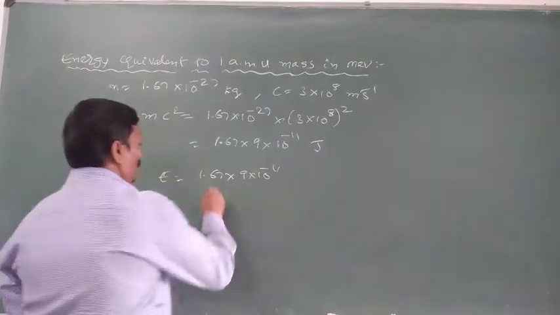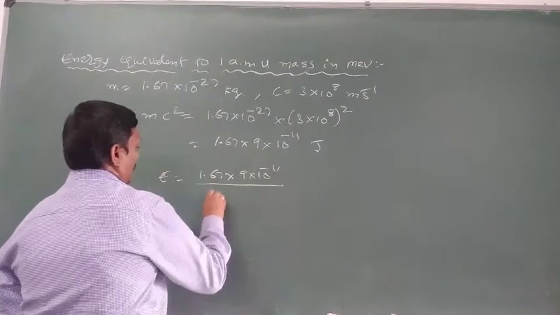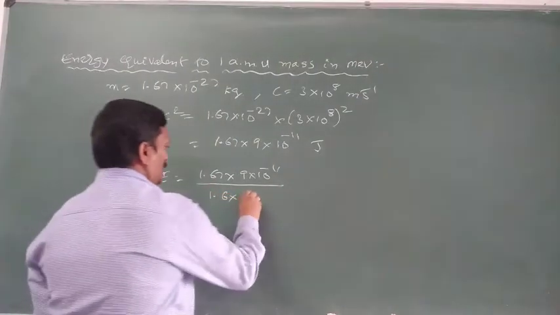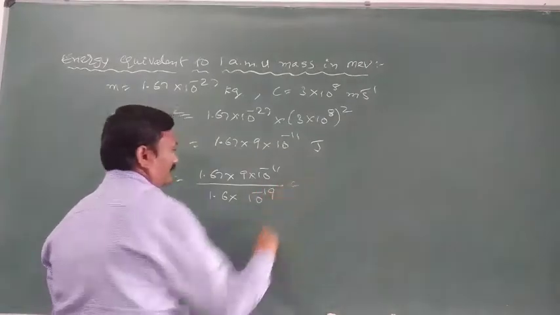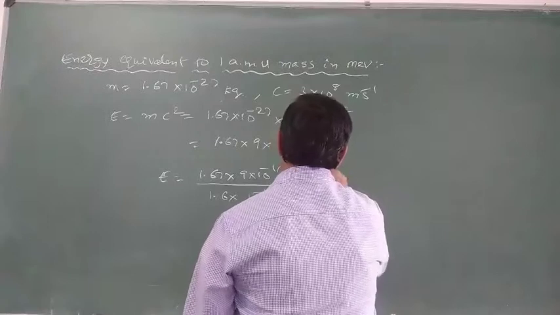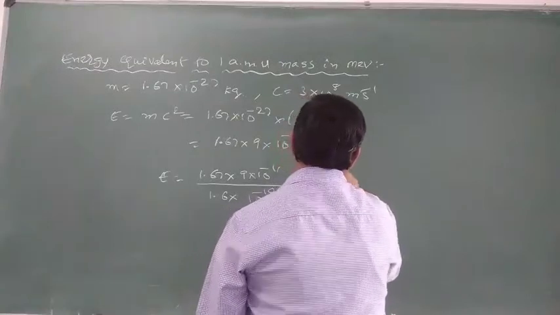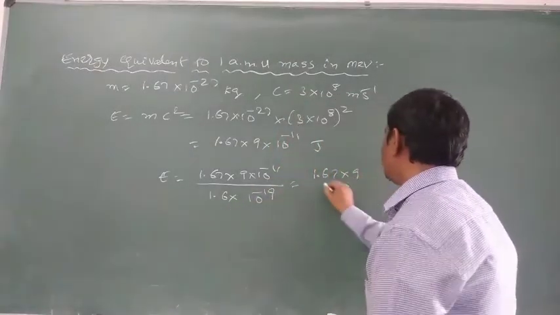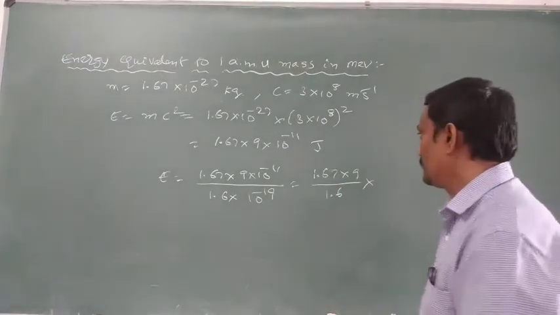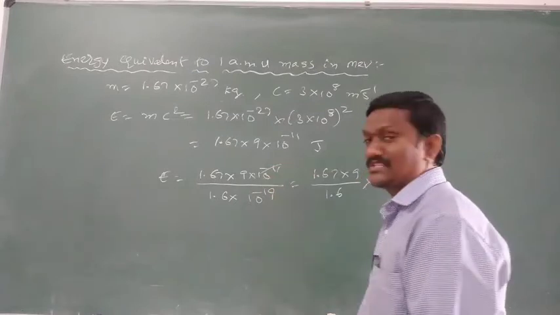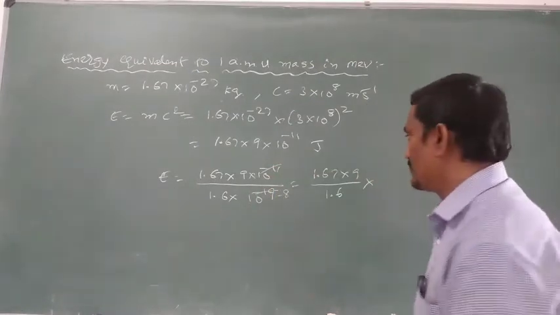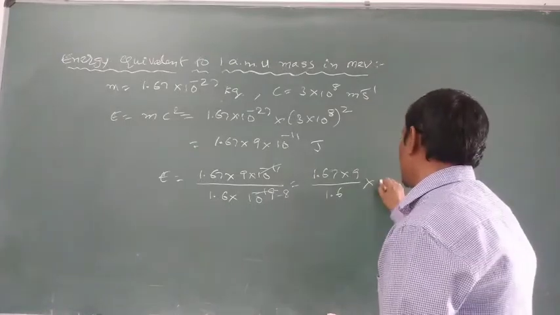Conversion of joules into electron volts means dividing by the electron charge, 1.6 into 10 power minus 19. Simplified, it becomes 1.67 into 9 by 1.6, and in numerator and denominator, 10 power minus 11 and 10 power minus 19 give 10 power minus 8 in the denominator, which moves upside as 10 power plus 8.